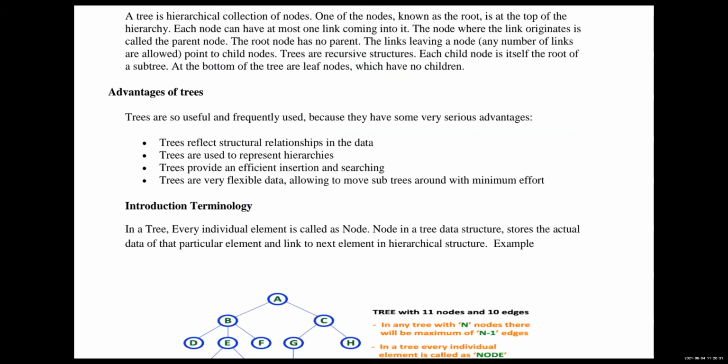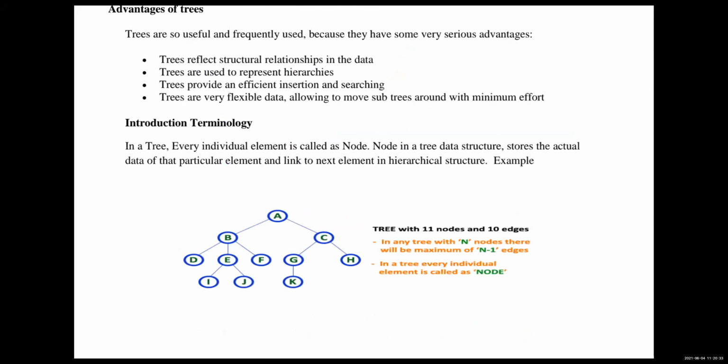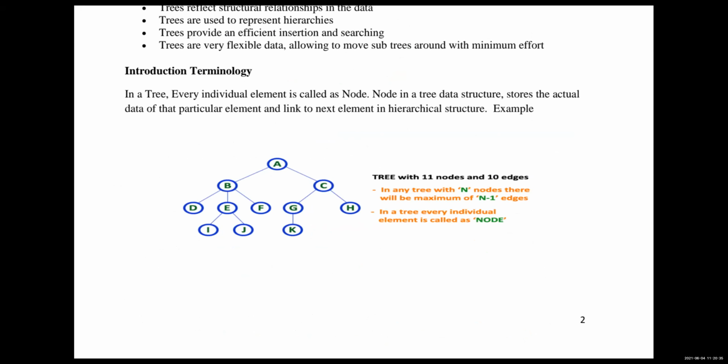Next, introduction to tree terminology. Every individual element is called a node. Here A is one node, B is another node, D is another node, E. All we call a node. In any tree with n nodes, there will be a maximum of n minus 1 edges.